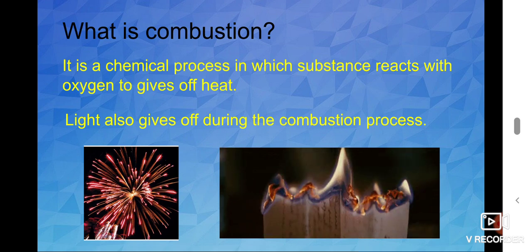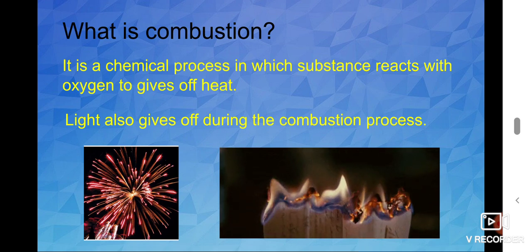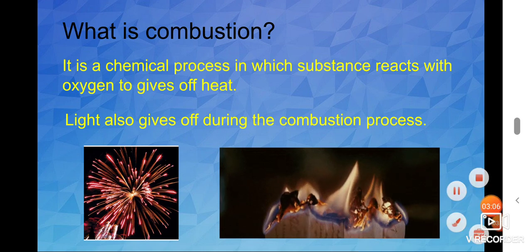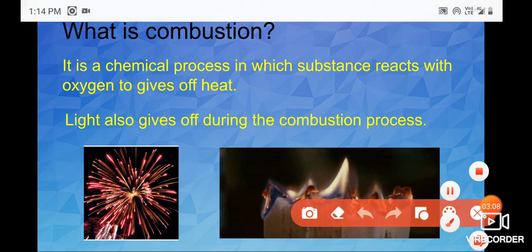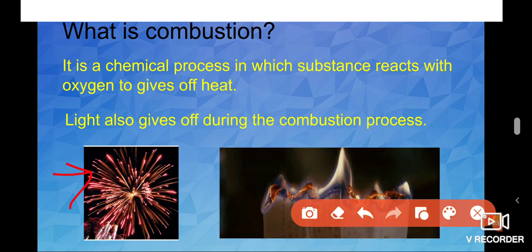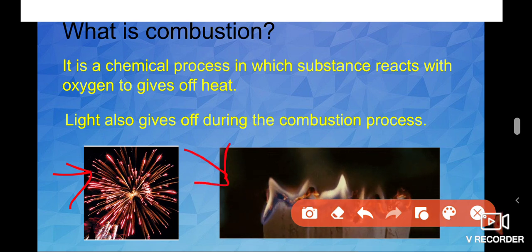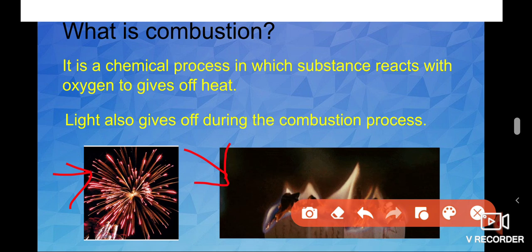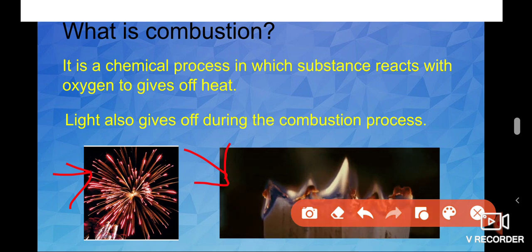Okay. So for example, in festival time, you may burn crackers, isn't it? So it gives light. Like that, if we burn paper, what happens? It releases heat energy.